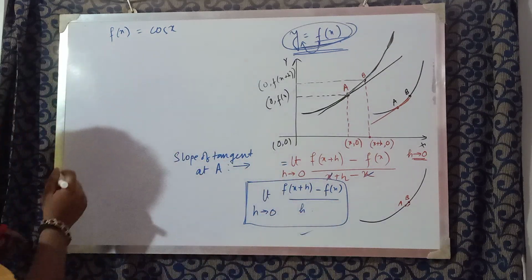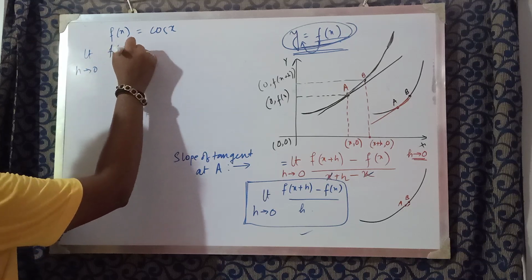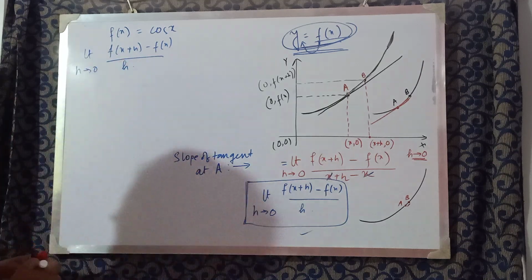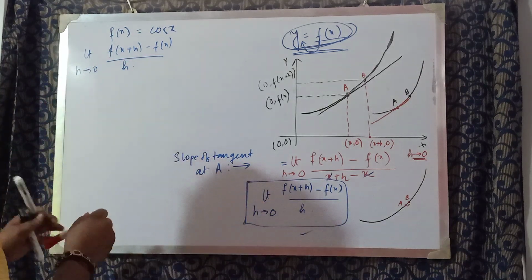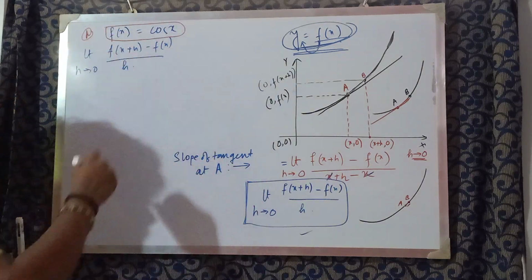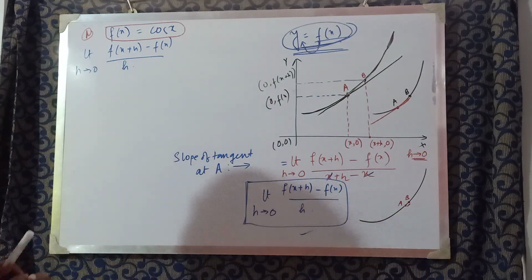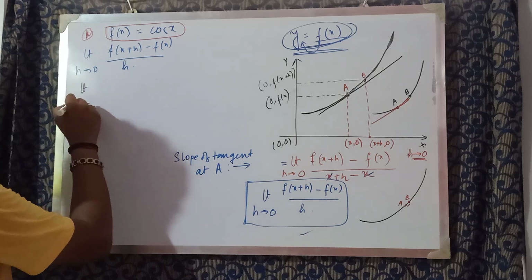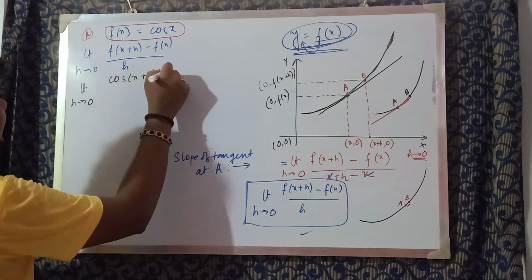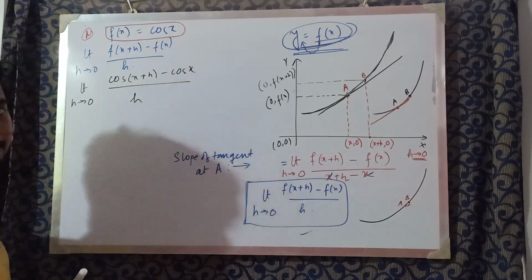So, using this formula, limit h tends to 0, f of x plus h minus f of x by h. Can you tell me if f of x is cos x here? In this particular question, f of x is cos x. So, f of x plus h should be cos of x plus h. It's quite simple, isn't it? So, we can write limit h tends to 0 cos of x plus h minus cos of x by h, because f x is cos x.